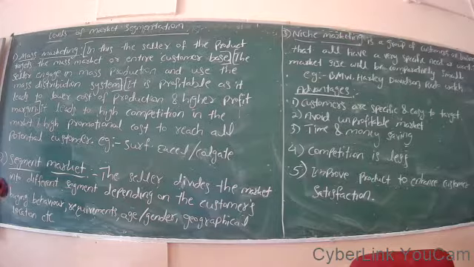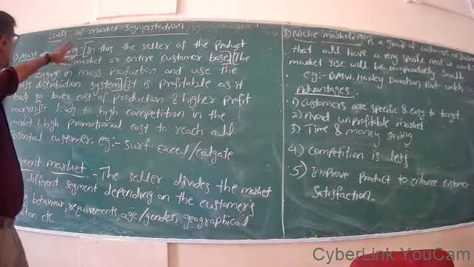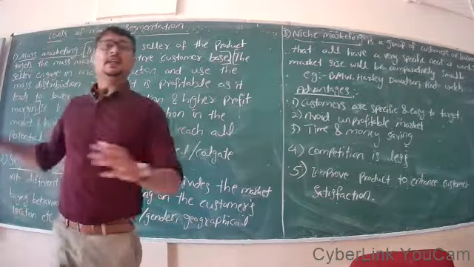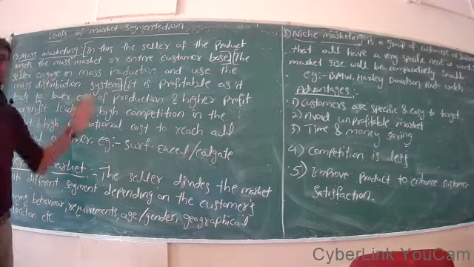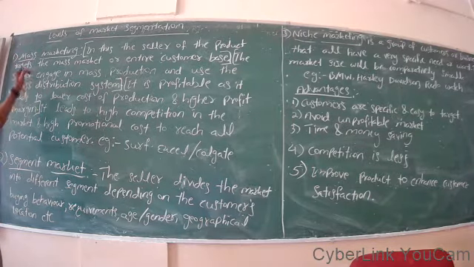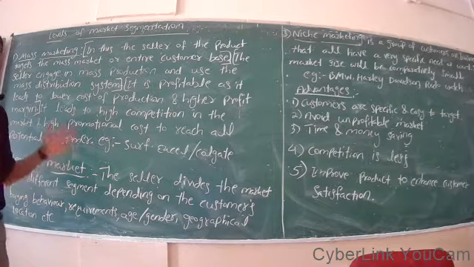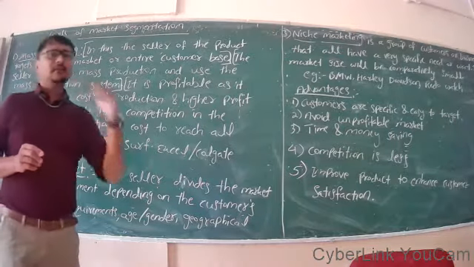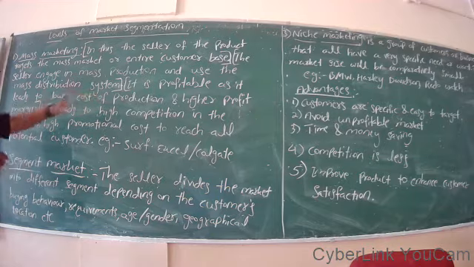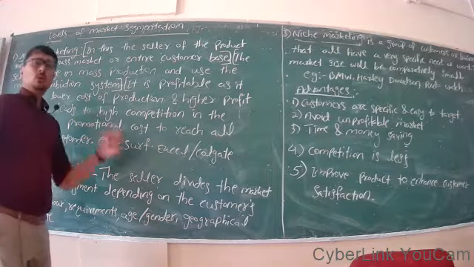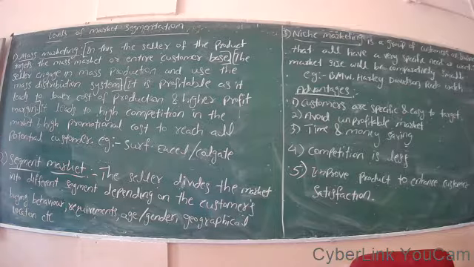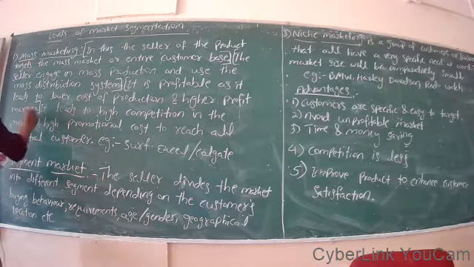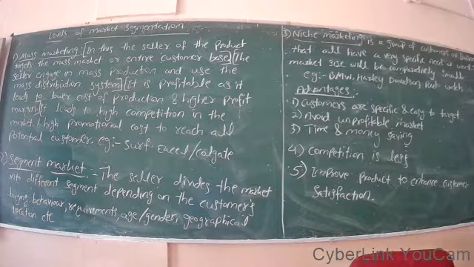So even if they ask for 5 marks, briefly explain mass marketing, you have all these features. One, the seller of the product targets the entire market. Two, the seller engages in mass production. Next, the seller opts for mass distribution channels. Then this mass marketing is very profitable because the per unit cost is lower and the profit margin is comparatively higher, and then it leads to high competition in the market.